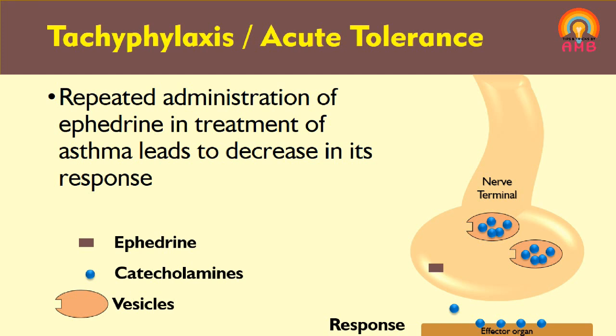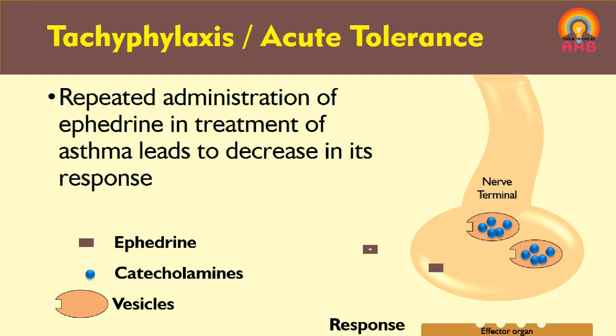All the catecholamines present in that vesicle are released and enter the neuroeffector junction. These catecholamines then bind with their receptors present on the effector organ and produce the effect.